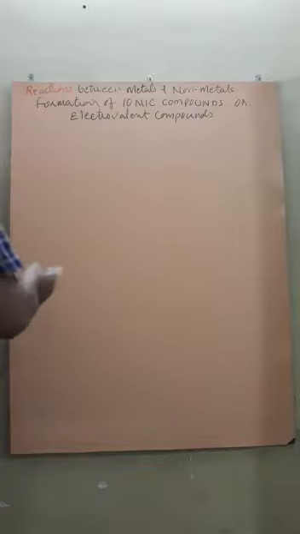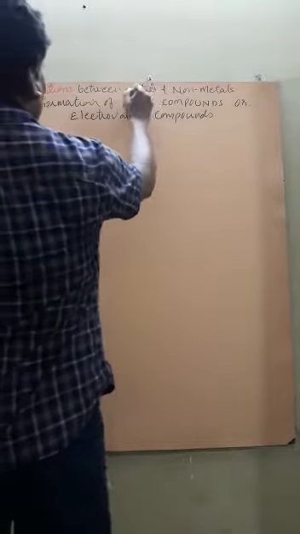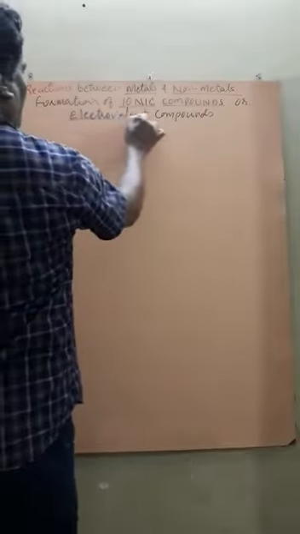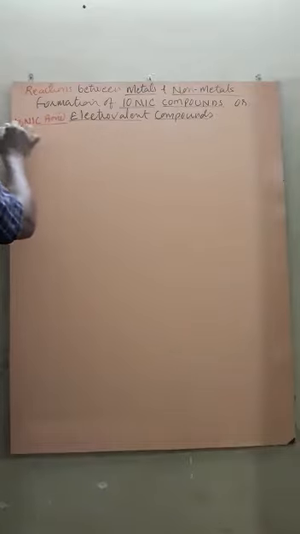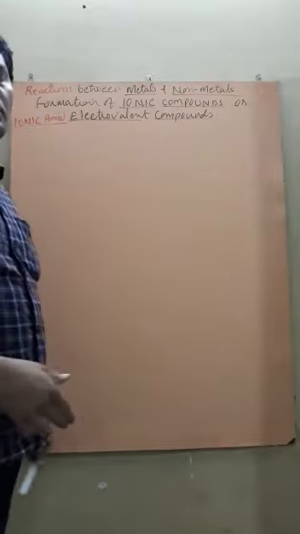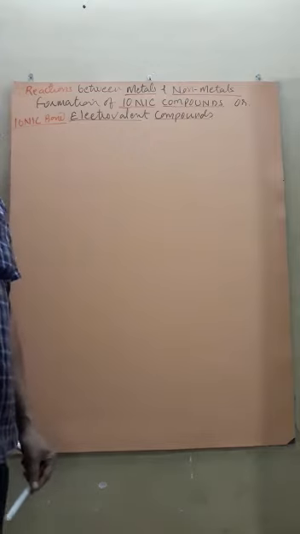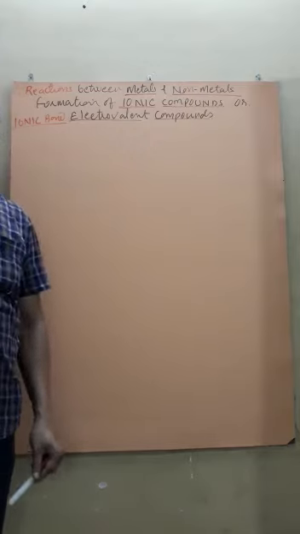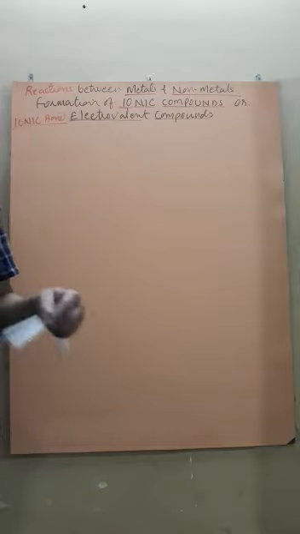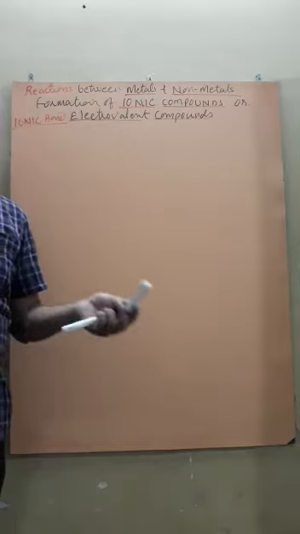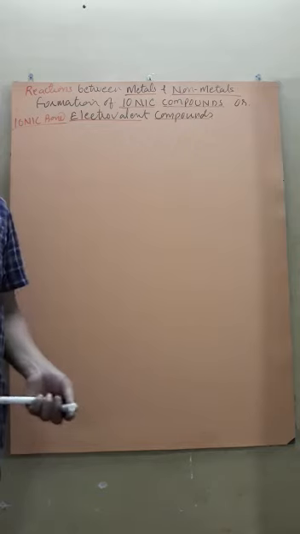Yes, student. Now the next one is reaction between metals and non-metals, or the formation of ionic compounds or electrovalent compounds. Or you can say it is also called the ionic bond. So we will discuss many of the things in this video. Student, you know why the atoms of elements react? This is due to the incomplete octet or duplet in their valence shell.